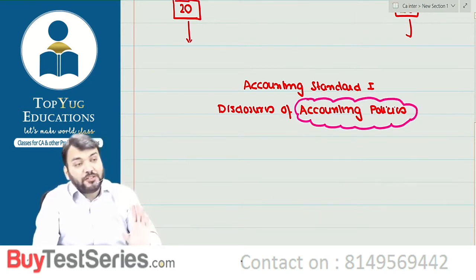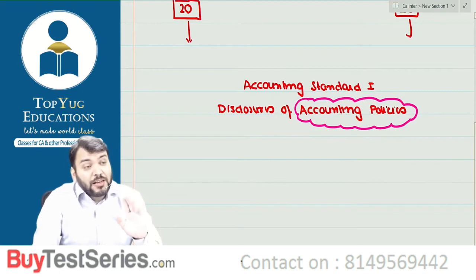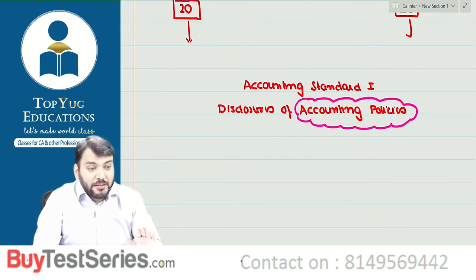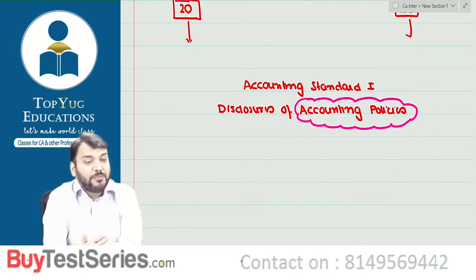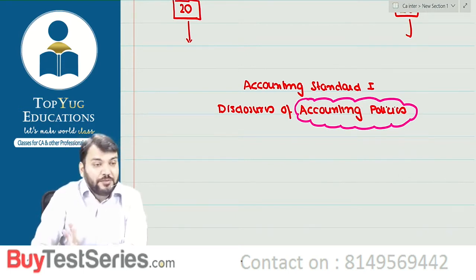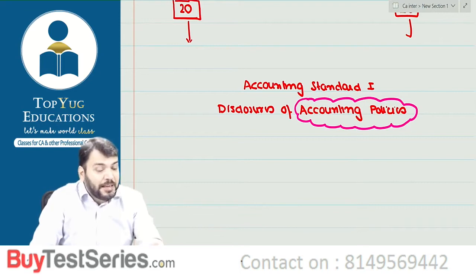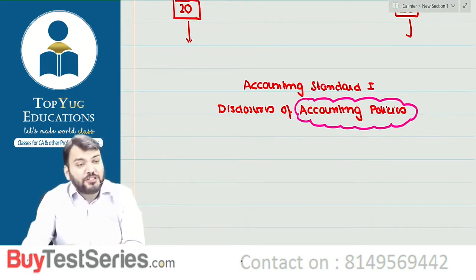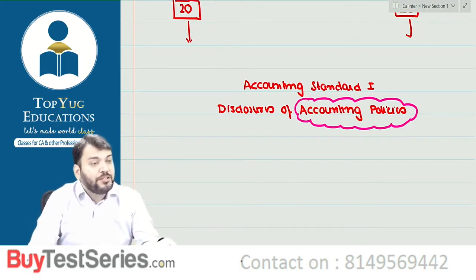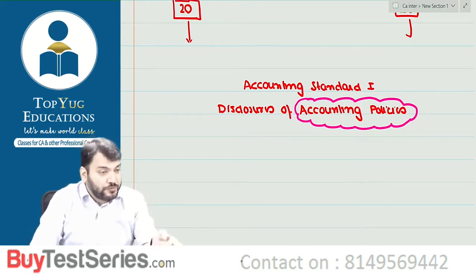Disclosure of accounting policy. Now, what are accounting policy that is given in AS1? Correct. Means what is meaning of accounting policy that is given in AS1. But what are the accounting policies for different asset, liability, income and expense that are in different accounting standard. For example, accounting policy for inventories is covered in AS2, correct.